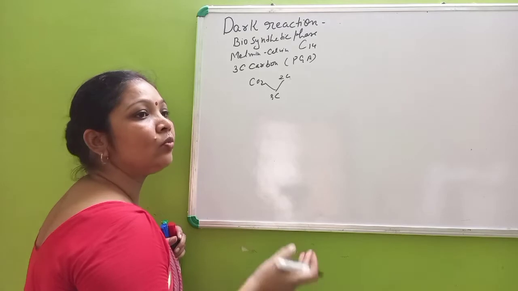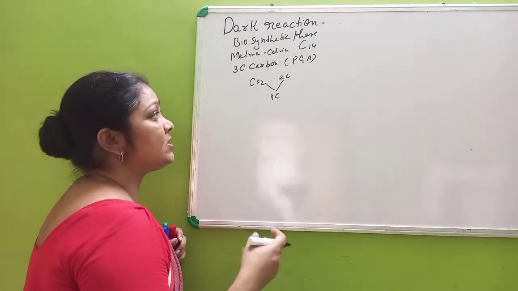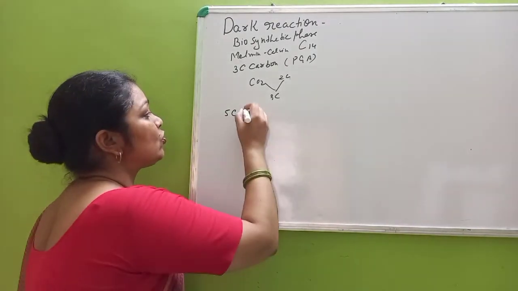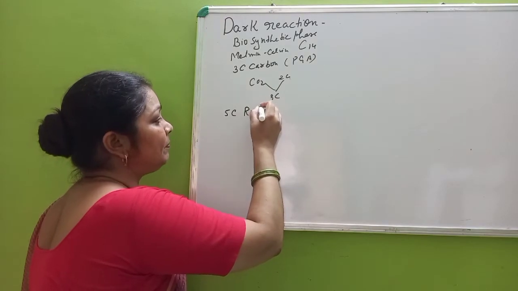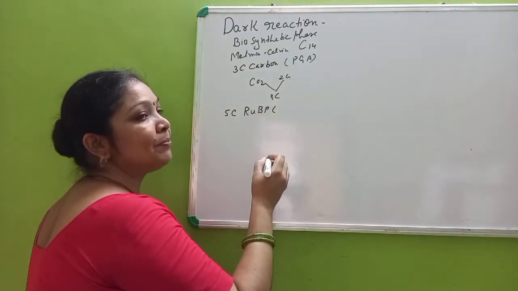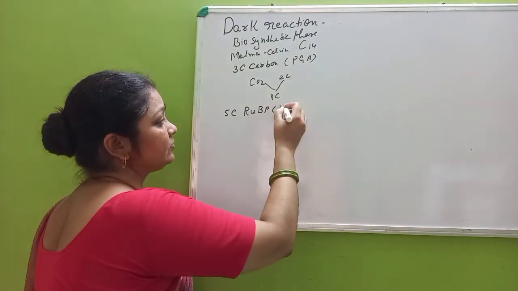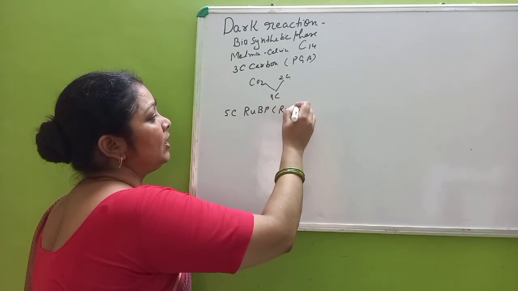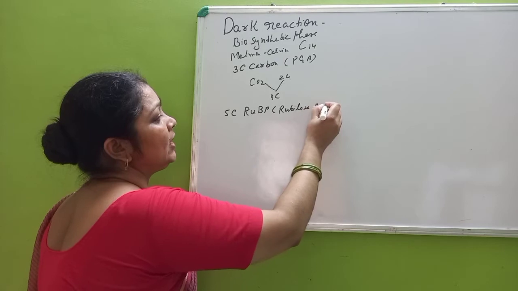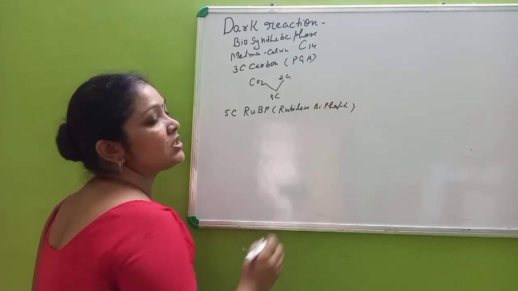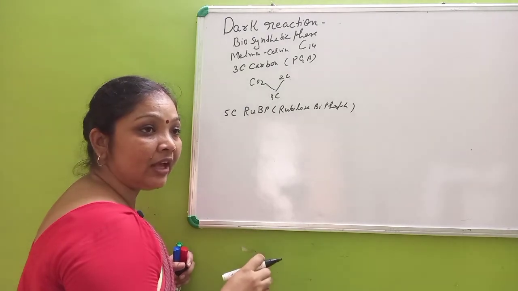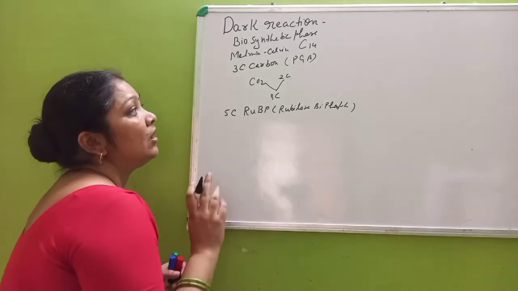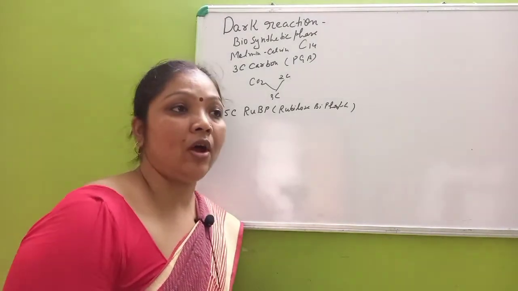As the study went on, the inference came that there is a 5-carbon compound present in the plant, and this is RuBP, that is, ribulose bisphosphate. With the help of this, the 3-carbon compound is formed.